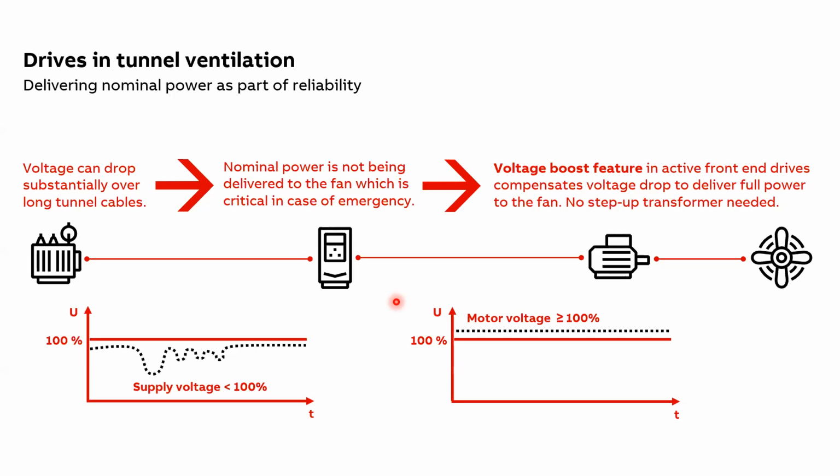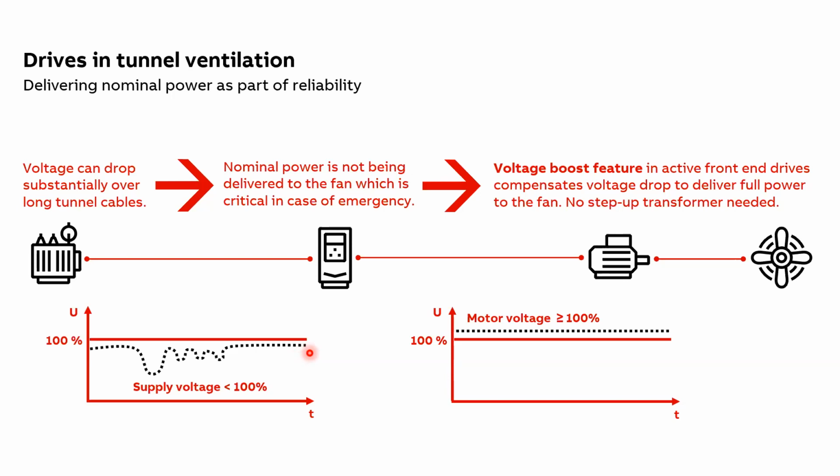Now, active front-end drives are capable of boosting the output voltage by up to 10%, thereby ensuring that the full motor voltage is available. Why is it important? Again, from the safety aspect. When we dimension the smoke extraction unit, it is important that we are able to extract the smoke in case of fire and operate at maximum load. But how do we compensate for this voltage drop due to longer cable lengths? Because in a standard 6-pulse drive, the voltage available at the input terminal is approximately the same voltage available at the motor terminal.